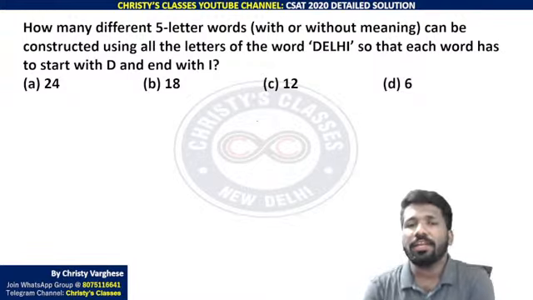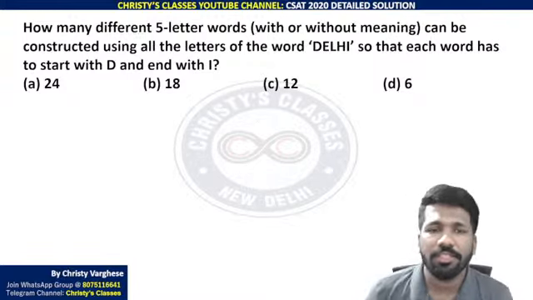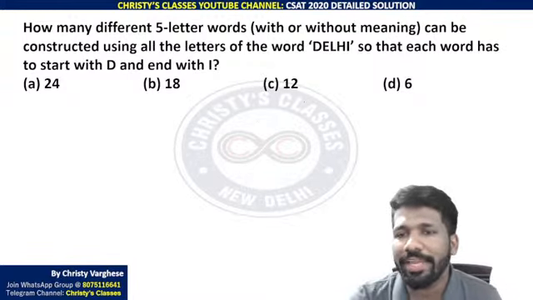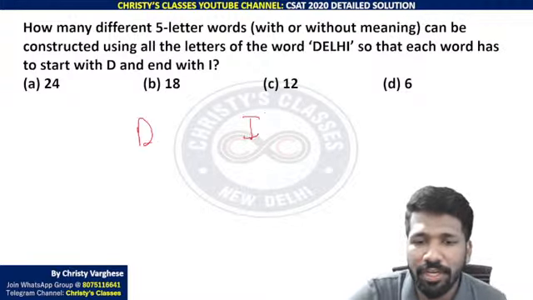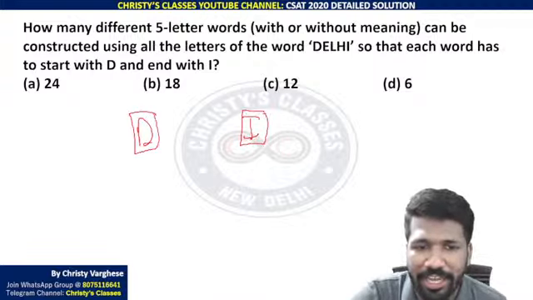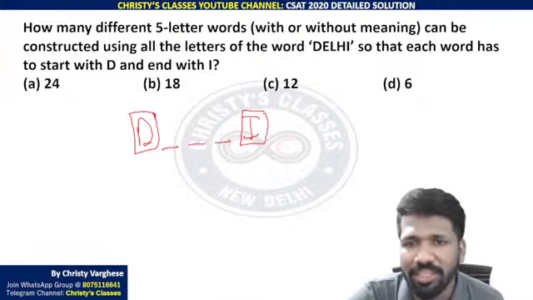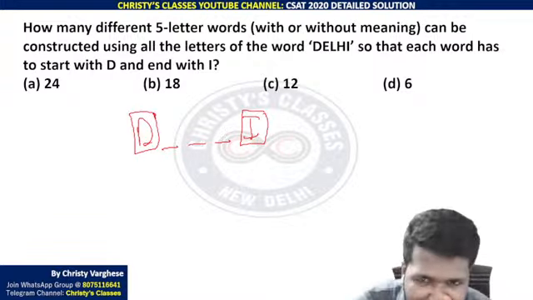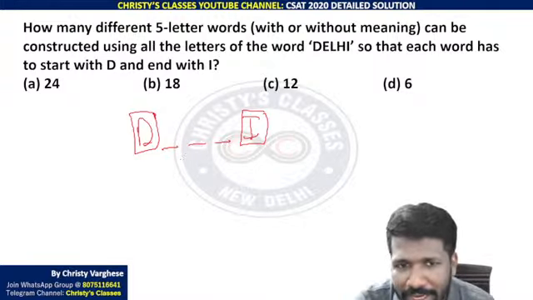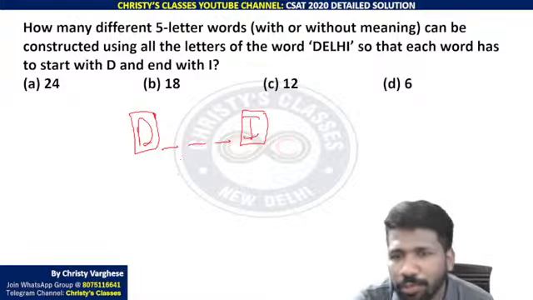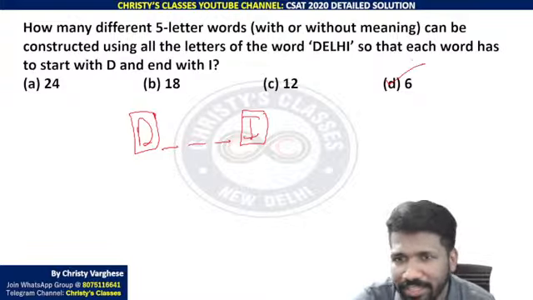How many 5-letter words with or without meaning can be constructed using all the letters of the word Delhi, so that each word starts with D and ends with I? So D and I is fixed. You cannot change that. So how many positions are remaining? 3 positions. I have taught the anagram problem concept in previous classes also. 3 letters, 3 positions. There is 3 factorial ways. That is 6 ways. That itself is the answer.